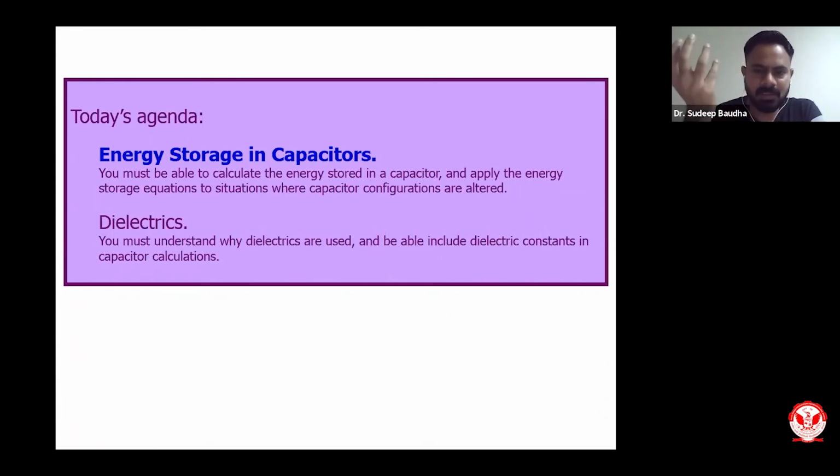Dielectrics are those materials. Let us try to understand what will be the impact of these dielectrics on the capacitance or the amount of energy stored in that particular capacitor. That is what we will learn today, and we will try to understand from the energy point of view what is the energy stored in a capacitor and how that energy can be taken out from the capacitor.